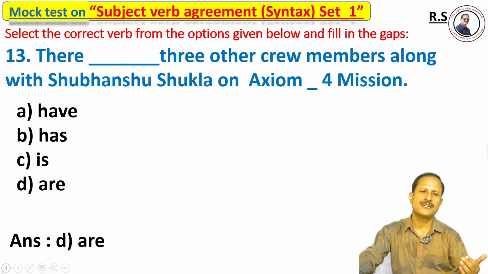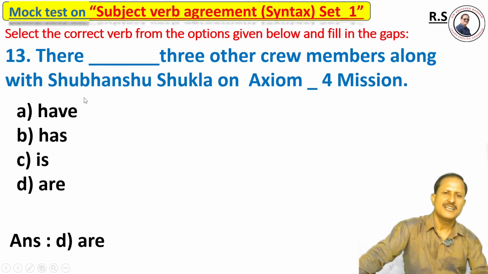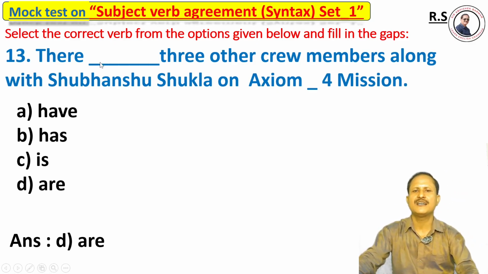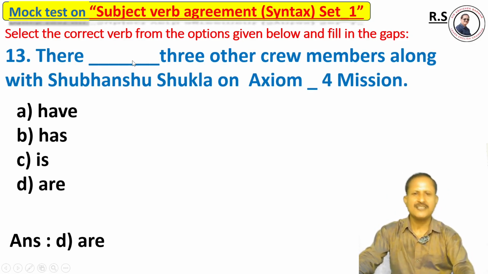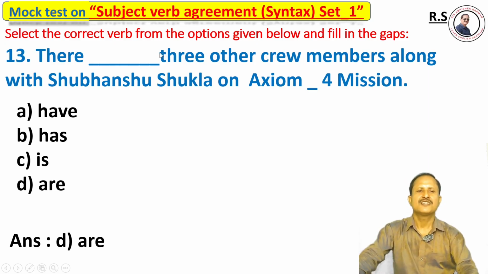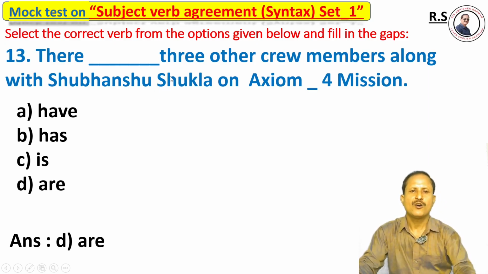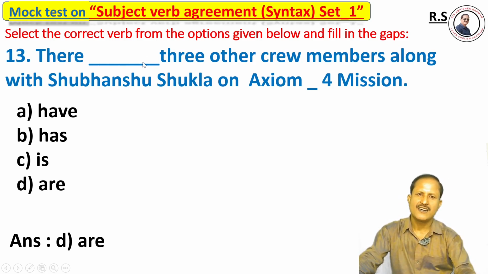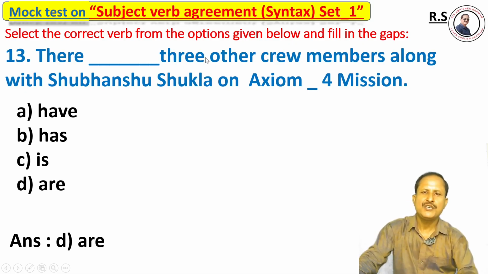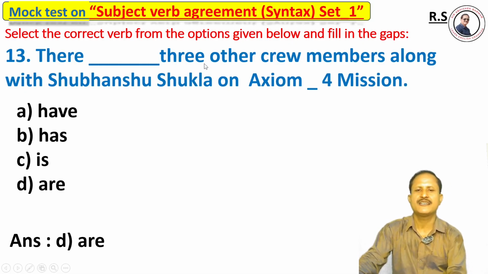Right answer is option D, are. There are three. If the sentence starts with the introductory "there", the verb should agree with the subject just after the verb. According to that, the verb should be used on the basis of the immediately following subject of that verb. Here, "three" is the plural subject, and that's why it agrees with the plural verb. That's why the right answer is option B.